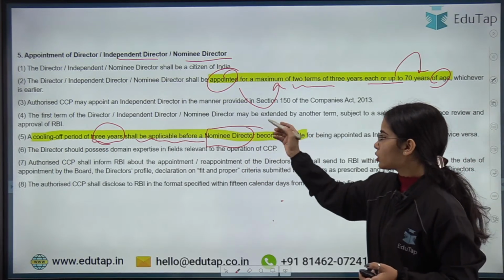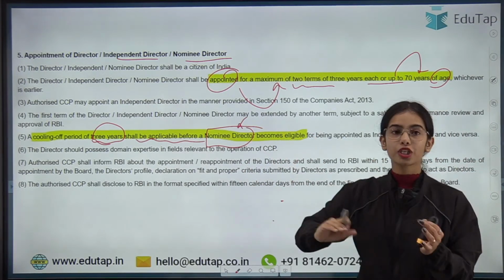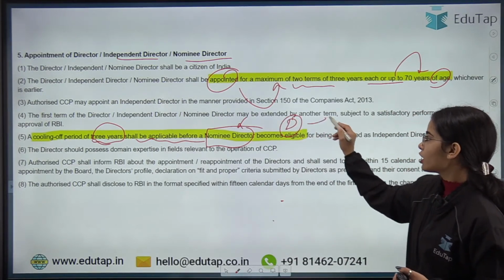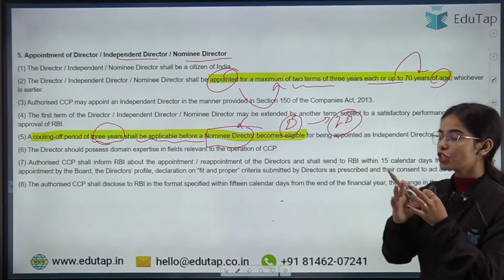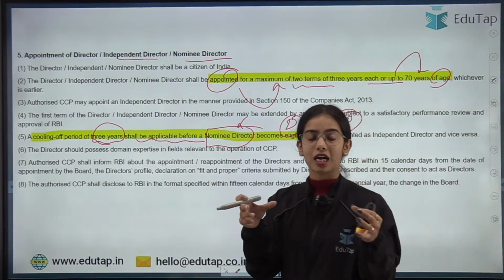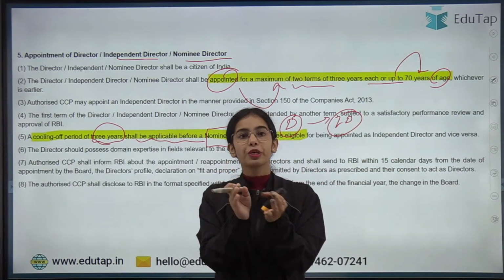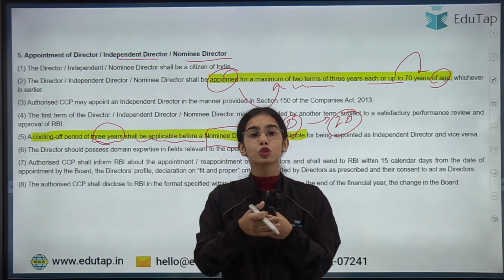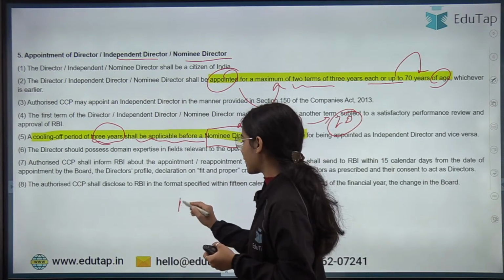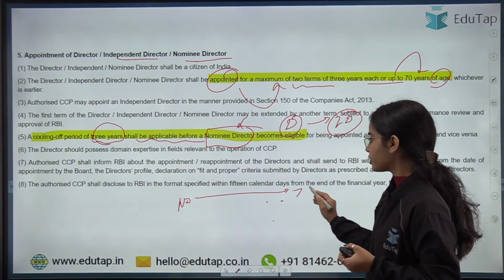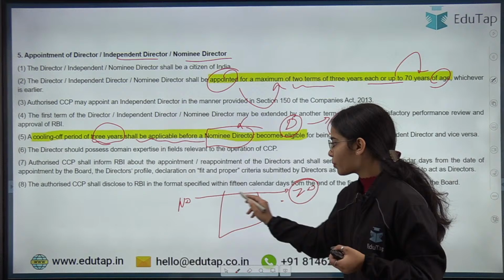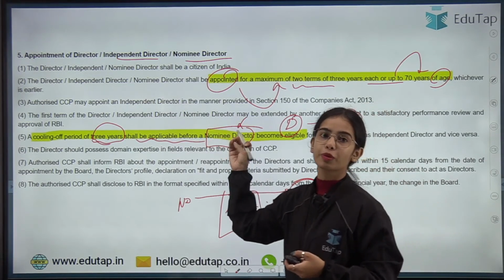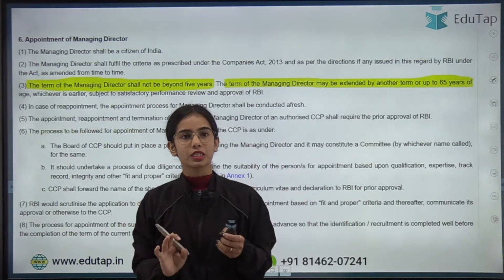A cooling off period of 3 years shall be applicable before a nominee director becomes an independent director. Let's say the nominee director has finished his or her tenure, and now the person has been chosen as an independent director. So there should be a time lag of 3 years. That means in the middle there should be a cooling off period of 3 years where the person has no position. So if a nominee director wants to become an independent director, there should be a gap of 3 years. That is the cooling off period of 3 years. Okay, so this is the idea.